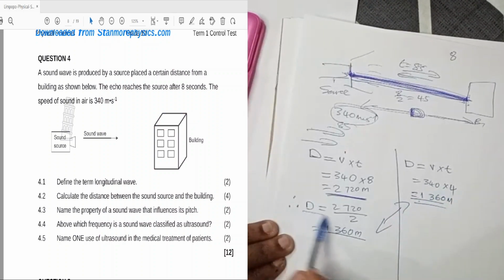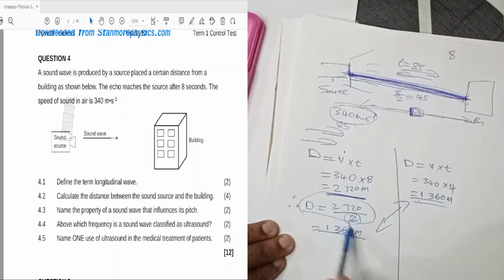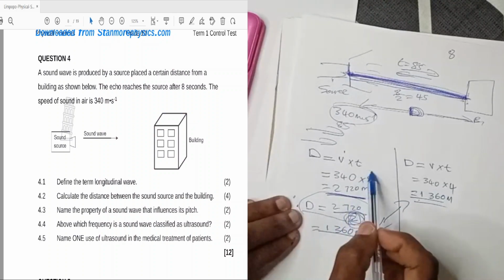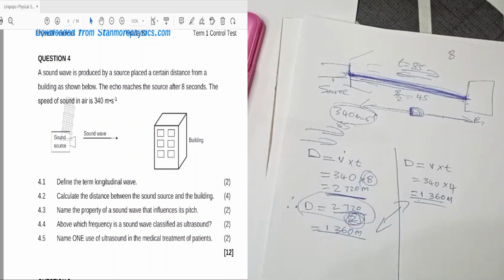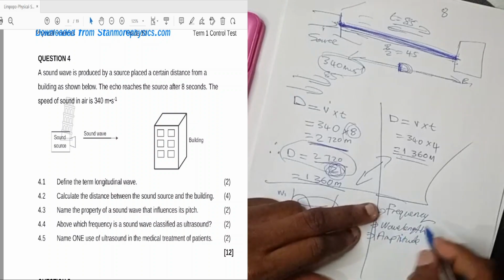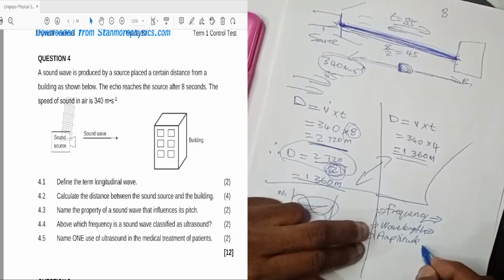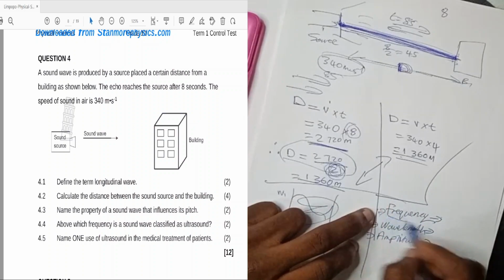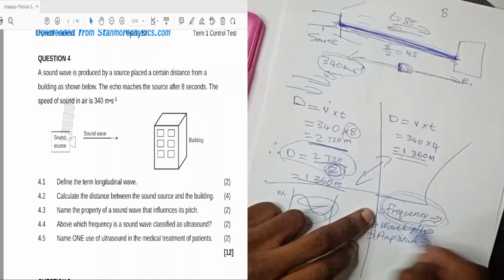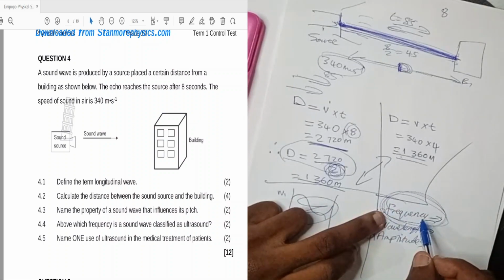The difference is that this one, you acknowledge that it is twice the distance because of the time you used. Yep. Then 4.3, name the property of a sound wave that influences its pitch. Okay. The frequency, the wavelength, and the amplitude. When the frequency, it is what? The number of times a wavelength appears in a second, right?